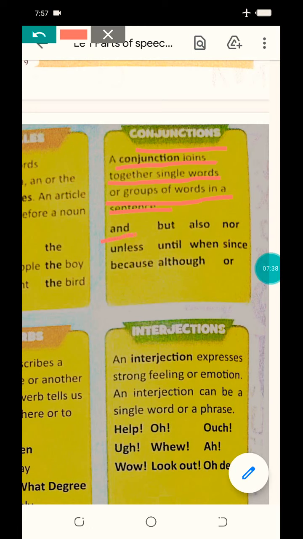Okay. There are more examples of conjunctions given here: but, also, nor, unless, until, when, since, because, although, or. Beta, we will use all these examples in the further sentences given in the exercise. Just now we are checking the rules. Okay.